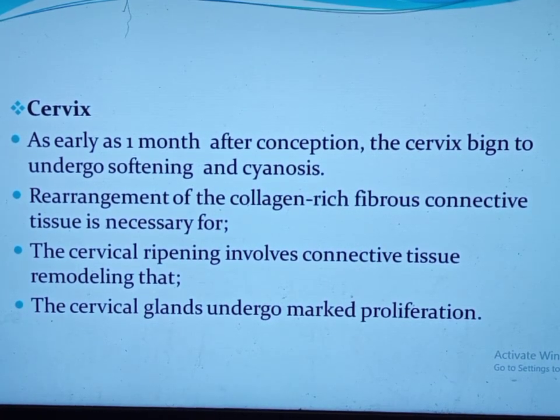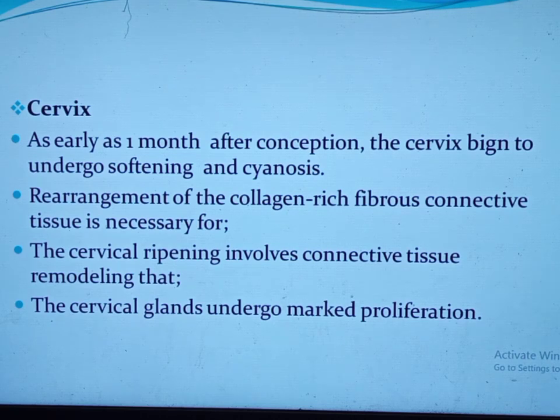As you know, the cervix is mainly composed of fibrous tissue, 90%, and only 10% is formed by smooth muscle. When we say cervical ripening before the occurrence of labor, there is connective tissue remodeling. That is, the collagen and proteoglycans are decreased and the water content is increased compared with prior to the pregnancy.